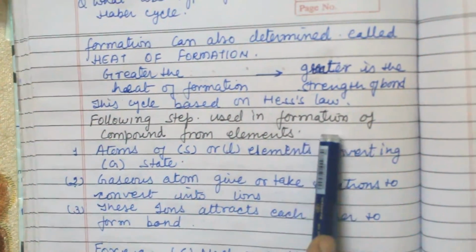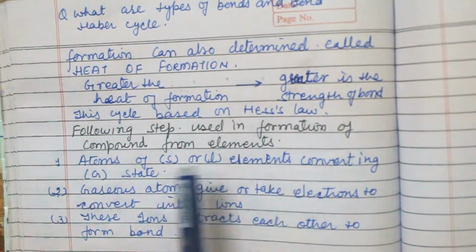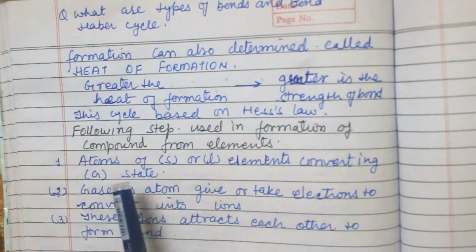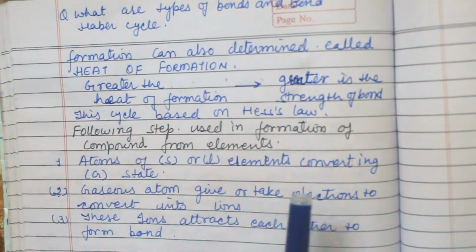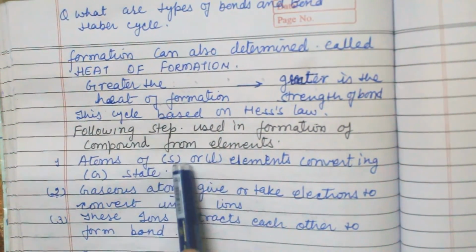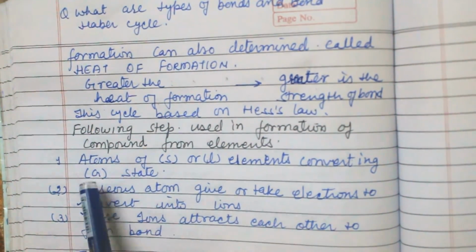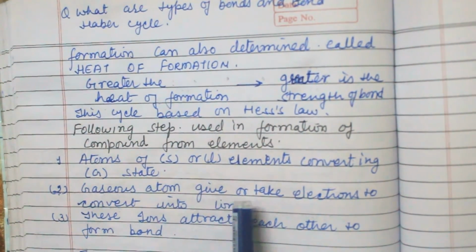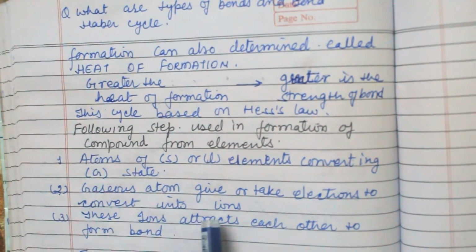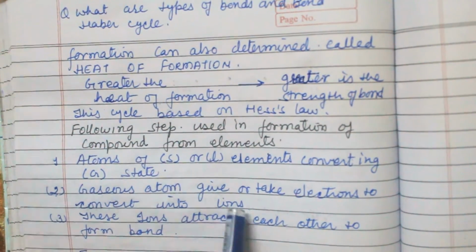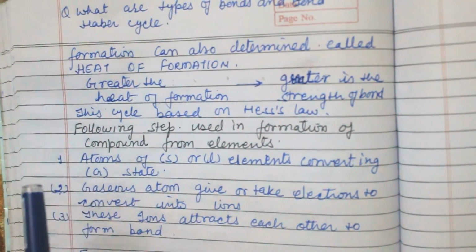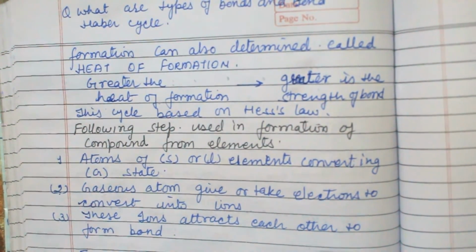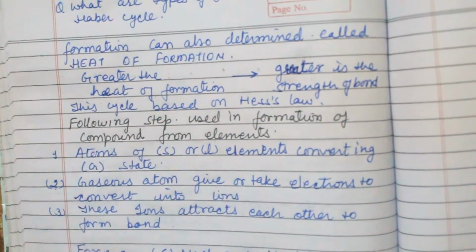The following steps are used in formation of a compound from elements. First, atoms of solid state or liquid state elements convert into gaseous state. When the bond forms, the atoms of solid state and liquid state first change into gaseous state. Now the gaseous atoms give or take electrons to convert into ions. Firstly solid or liquid changes into gas, gas is converted into ions. Now these ions attract each other to form a bond.